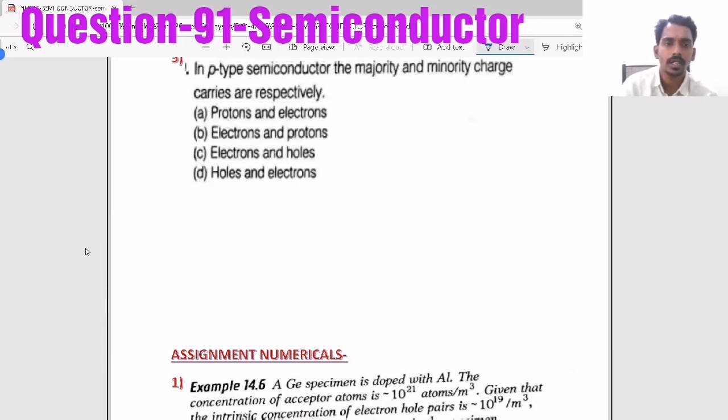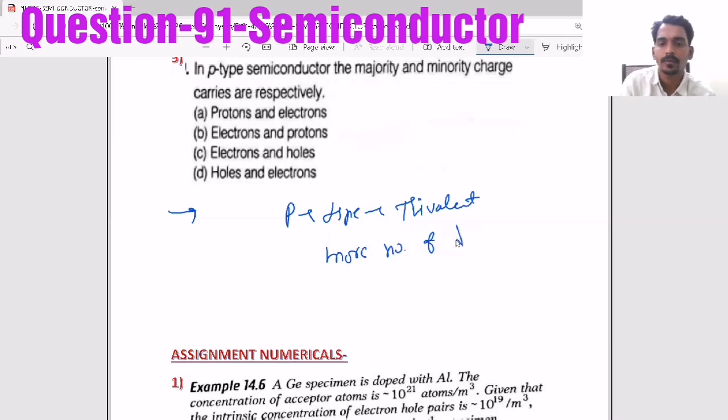Now, one last and final question. In a p-type semiconductor, the majority and minority charge carriers are, respectively. See, p-type means we will add trivalent atoms. Trivalent means more holes, so that NH is greater than Ne. The more numerous charge carriers we call majority, and the fewer we call minority. So more holes, so the majority charge carriers are holes and the minority are electrons.